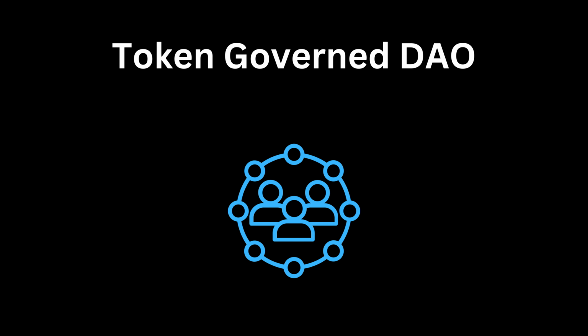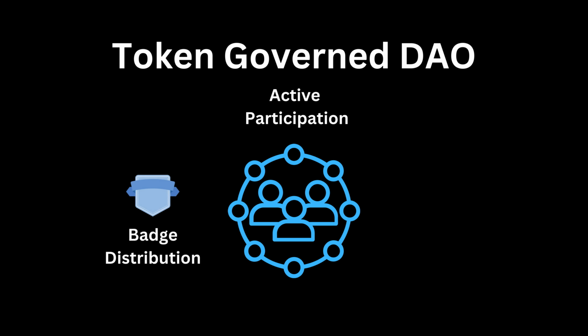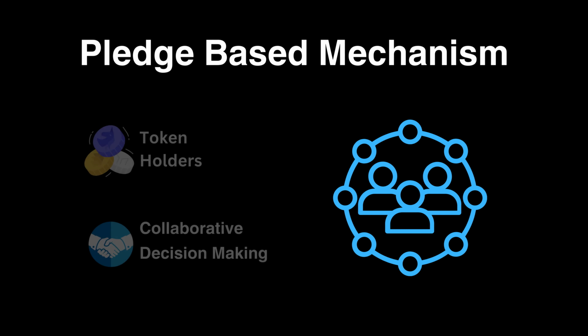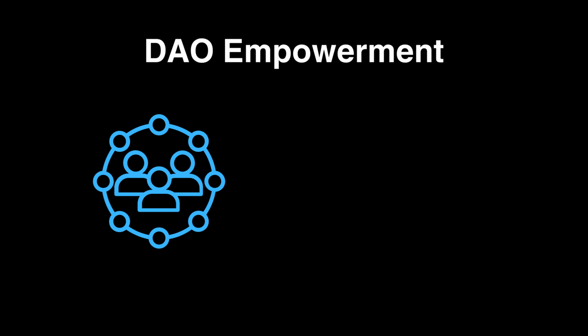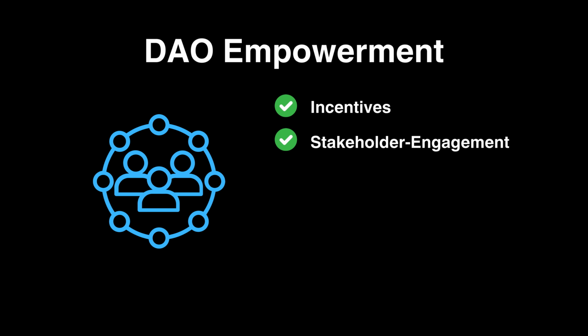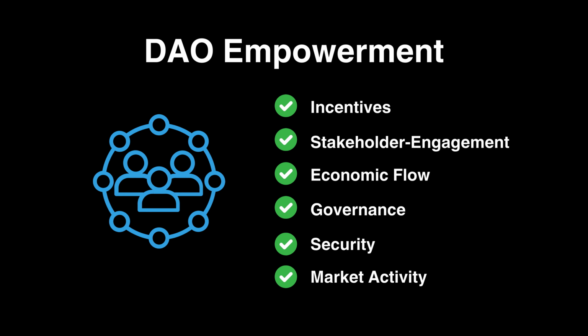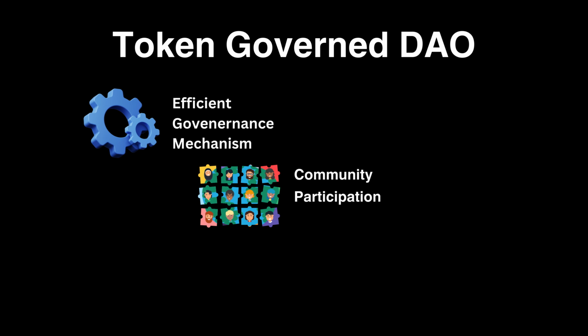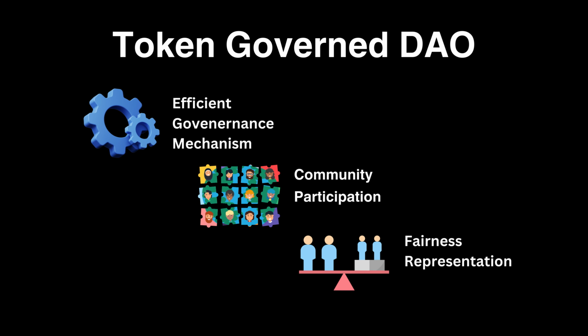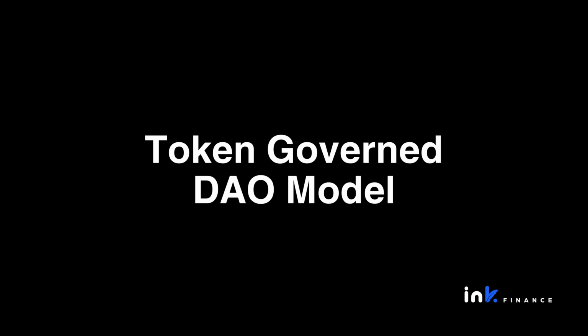Inc.'s Token Governed DAO model emphasizes active participation through badge distribution and token staking. It's grounded on a pledge-based mechanism and empowers token holders to make significant project decisions collaboratively, which empowers a DAO to develop by fostering incentives, stakeholder engagement, economic flow, robust governance, network security, and market activity enhancements. Inc.'s Token Governed DAO offers a flexible and efficient governance mechanism that encourages active community participation and ensures a harmonious balance of fairness and inclusive representation. Let's explore Inc.'s Token Governed DAO model together.